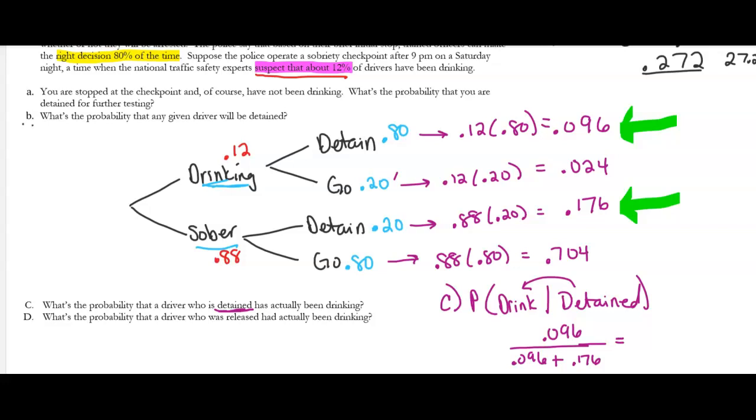This is going to be the hardest type of problem because people are just going to go straight to the 0.096, but you have to remember that it's out of those that have been detained. So it's a conditional probability. It's asking you to look just at those. So it's 0.096 out of 0.272. And so now I divide that and I get 0.353. So 35.3% of the time, someone that's been detained has actually been drinking. Okay. All right, I'm going to get rid of those two arrows so that we can look at problem D.